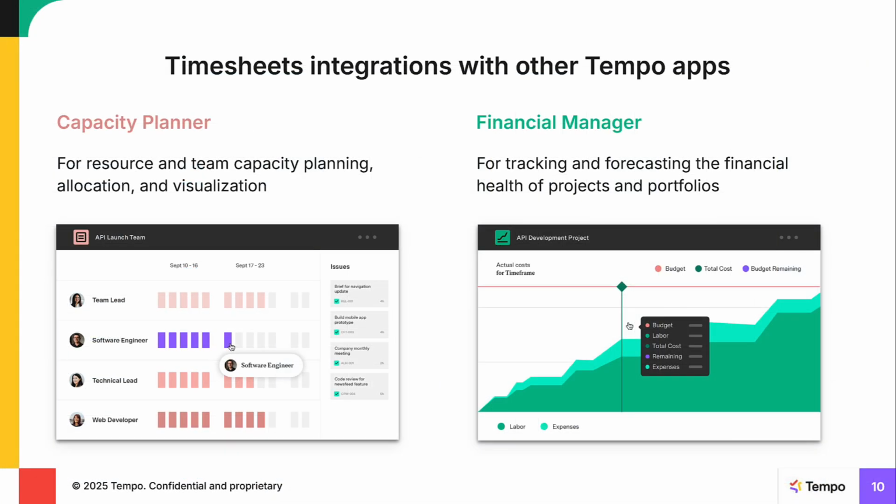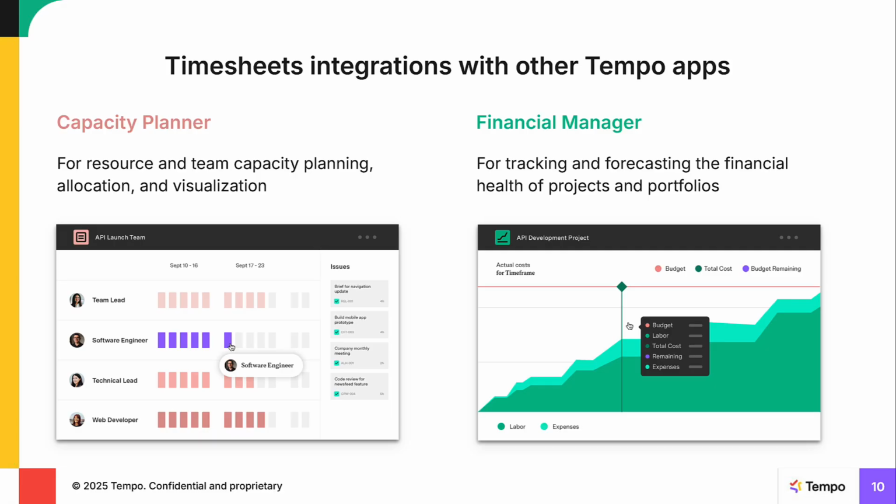As mentioned before, Tempo is a lot more than just timesheets. It's a whole suite of apps that can work together to provide business solutions, such as flexible program management, customizable reporting, and comprehensive insights to manage programs of any size and complexity. But let's get more specific about how Timesheets integrates with these products.